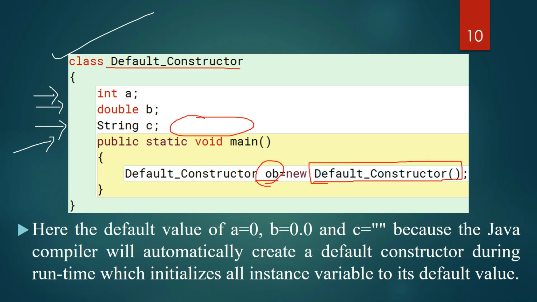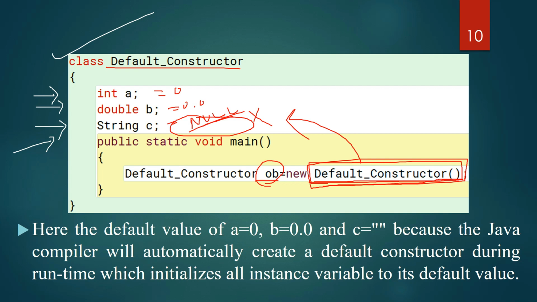You are creating an object and here you are writing a constructor name, or the class name. When you write a constructor name and no constructor is present here, automatically, as I said, a default constructor will get created. a will have the value 0, b will have the value 0.0 because of the default constructor, and c will have the value null.